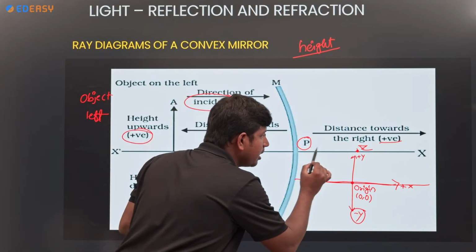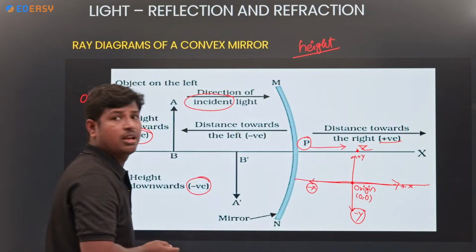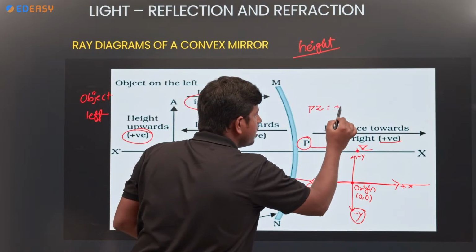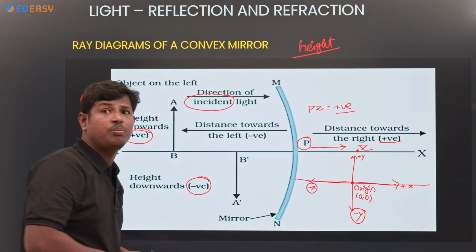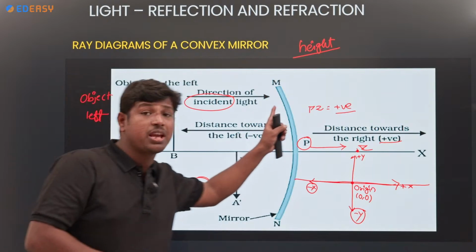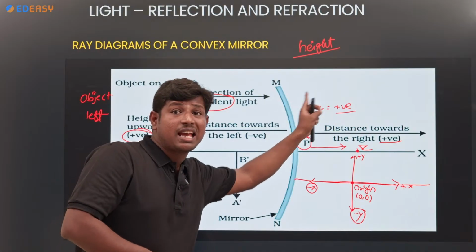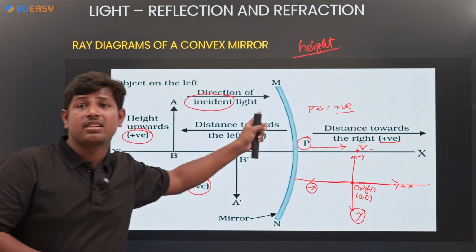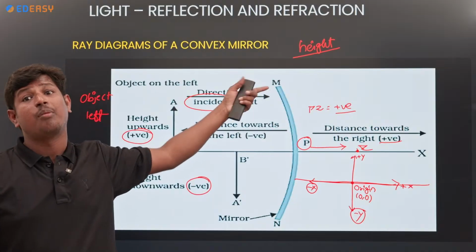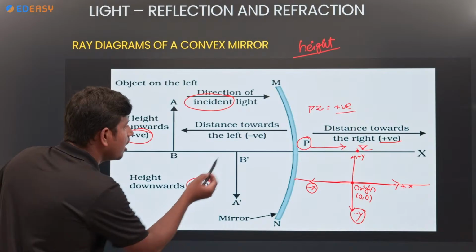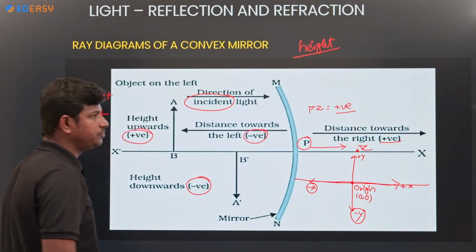Which direction am I taking? Along the direction of the incident ray. Then the value of PZ is positive. Why is PZ positive? Because as per the sign convention, I am taking it along the direction of the incident ray, positive. Opposite to the direction of the incident ray, negative.